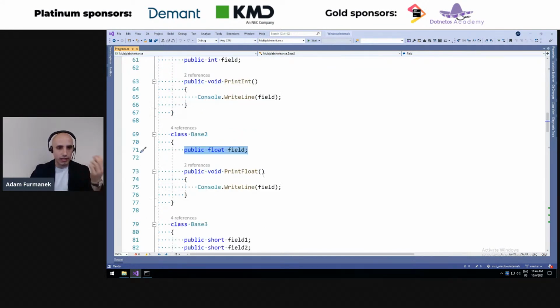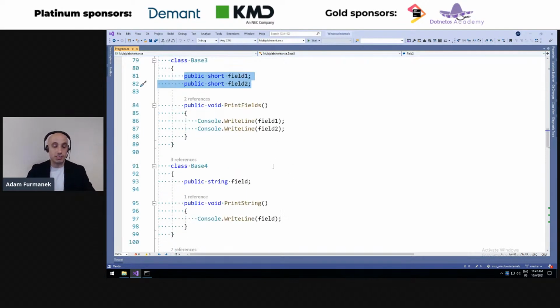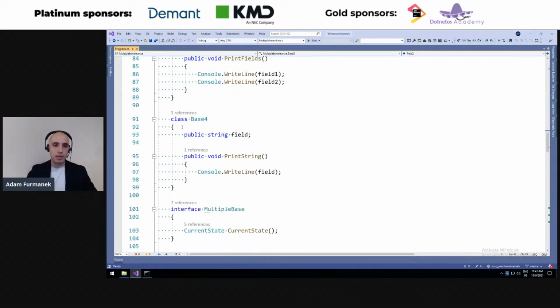This class has one float field, which is also 4 bytes long. This class has two short fields which are 4 bytes long, and we do assume they are packed together, so we do not get any alignment or filling between them. So it's again the same data structure, so the same size. And finally, base 4 holds some reference type, which is again a pointer, which is 4 bytes long.